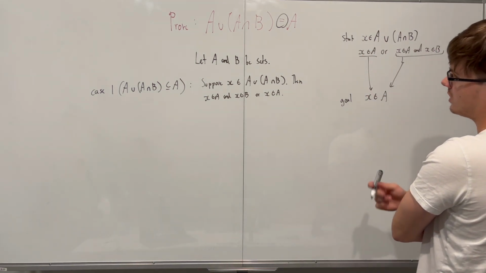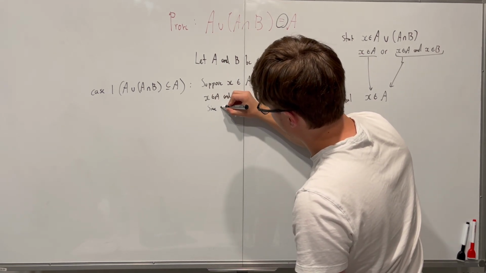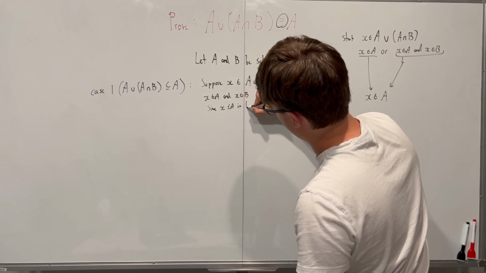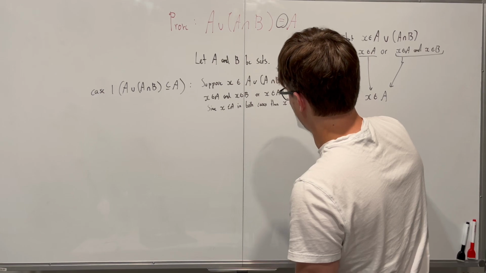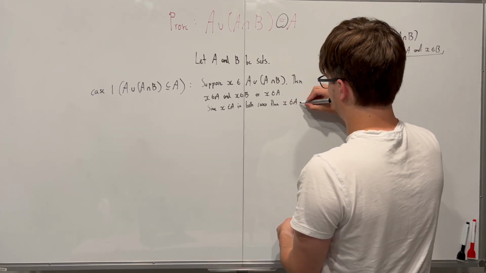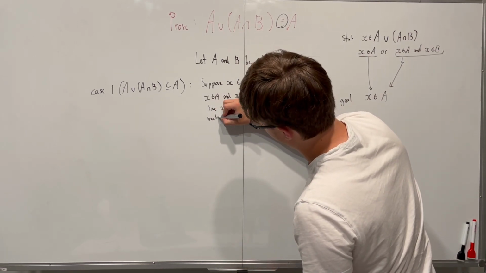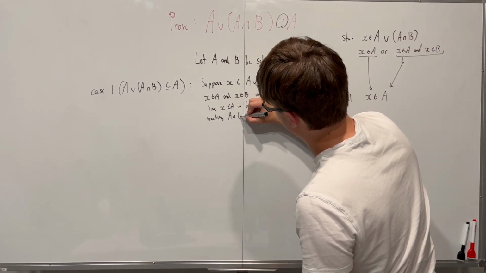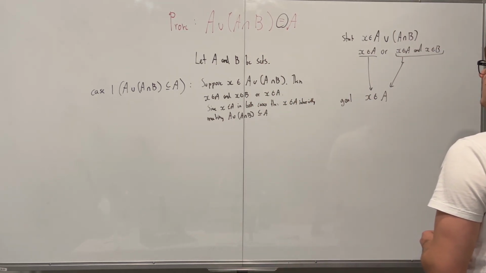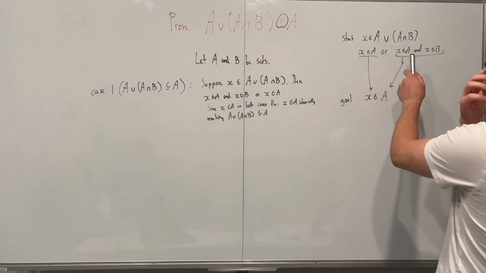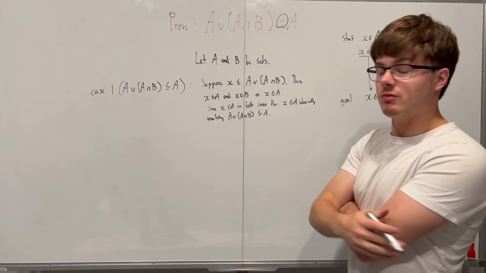And now we can just say, okay, since X is an element of A in both cases, then X is an element of A, inherently making A union with A intersect B a subset of A. Fantastic. Okay. Yeah, in both cases, X is going to be an element of A. Great. Okay. Now we can move on to our second case.